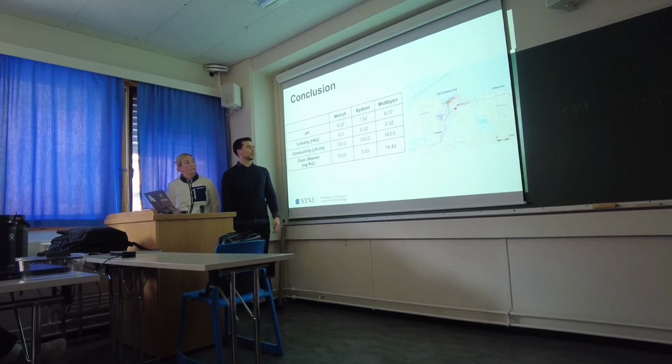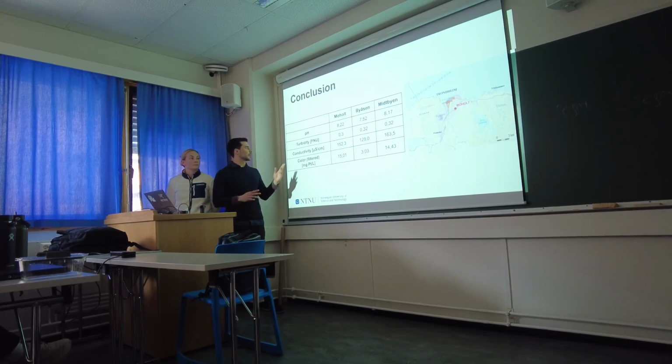We can see that effect on the values. The pH in Moholt is higher. We hypothesized this is because there is a lot of limestone in the pipelines in Moholt, because students consume more water normally, and there is a higher density of students in Moholt. That means that the water is being pumped out more often compared to the other places. Also, Moholt is close to the city center, where there are more industrial activities or activities people are doing around that could influence the water.